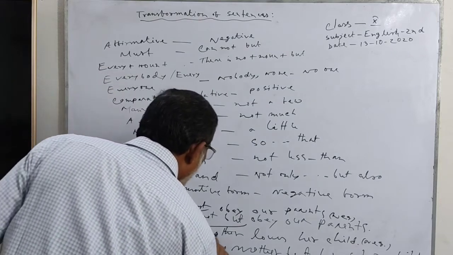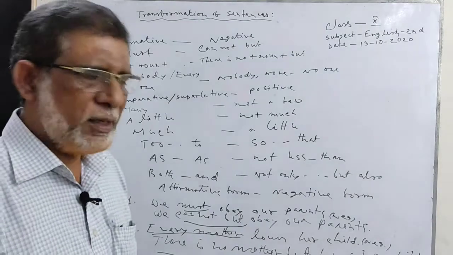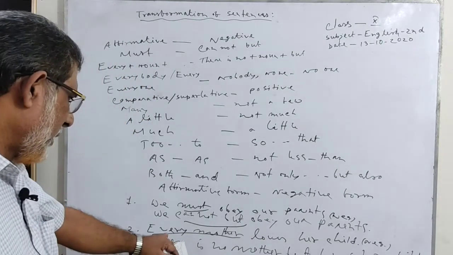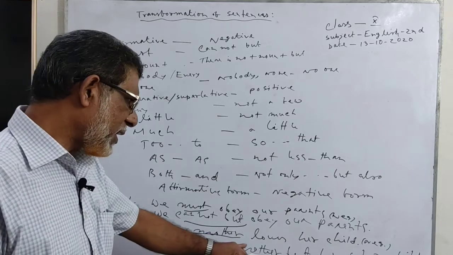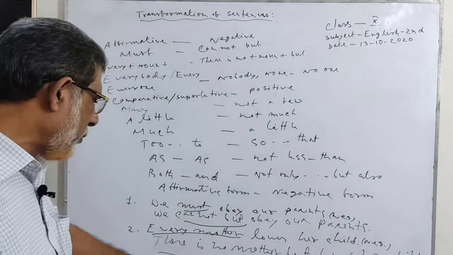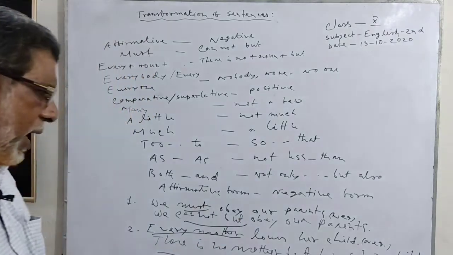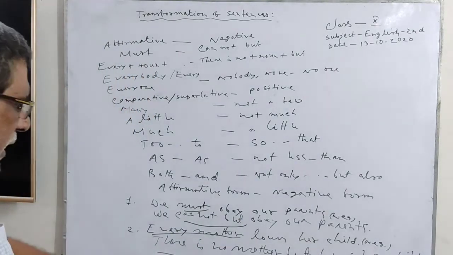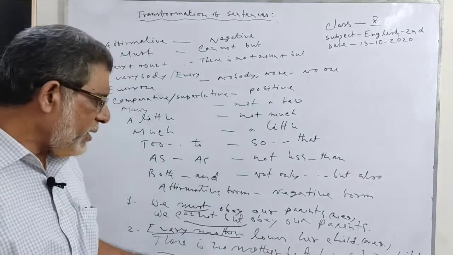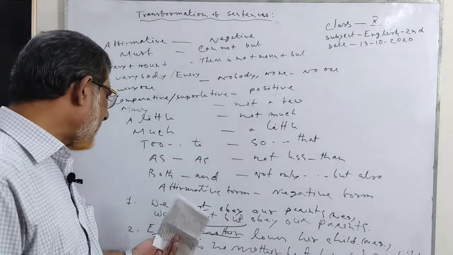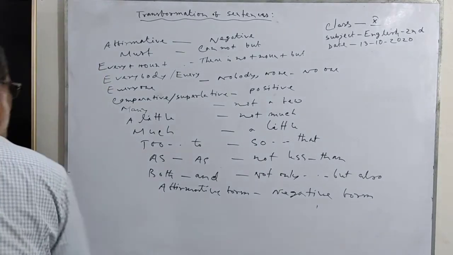When you are going to change every mother loves her child to a negative sentence, then you use there is no mother but loves her child. Again, on the other hand, when you are going to change there is no mother but loves her child, a negative sentence, to an affirmative sentence, then you use every mother loves her child.